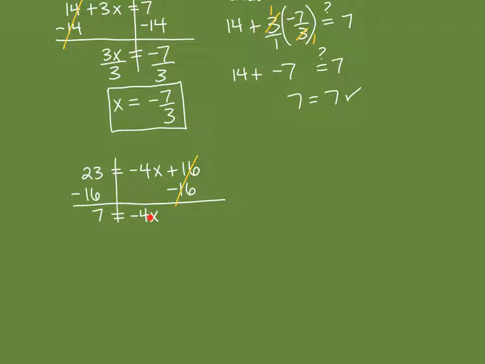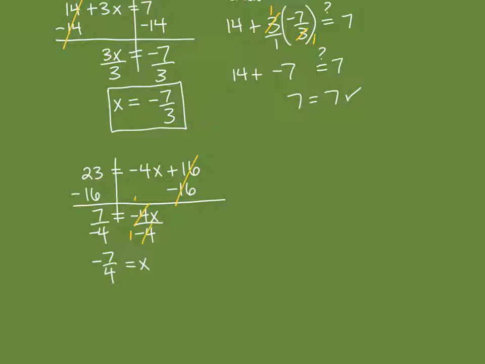Since this is multiplication, the opposite operation is to divide. Even though we see a negative here, that doesn't mean we're going to add. We undo the operation. So since it's -4 times x, we're going to divide by this number, which is a -4. So we divide each side by -4, because then -4 divided by -4 becomes 1. Okay, the negatives cancel out, and the 4 divided by 4 is 1. And that gives us x, or 1x, is equal to, and again, let's just leave it as a fraction, -7/4.